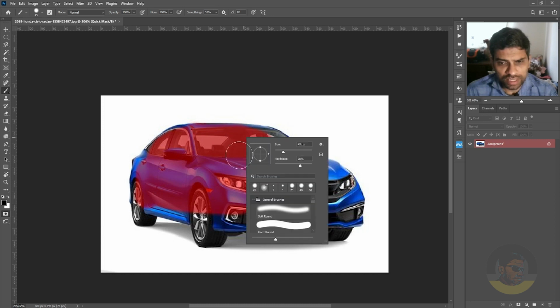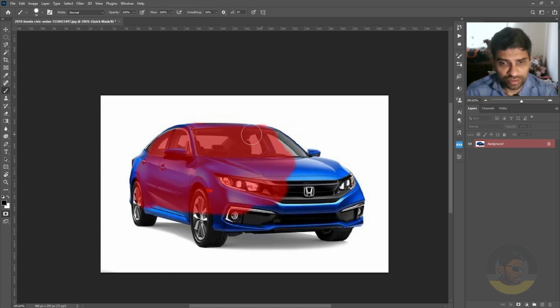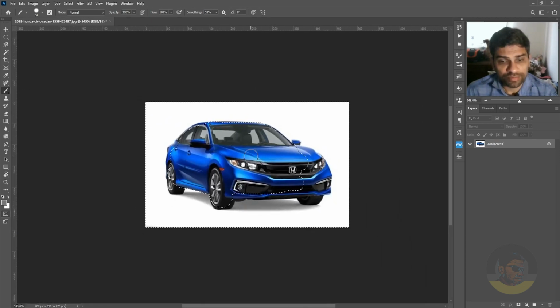You can always right click and adjust the hardness and brush size according to the situation, and when you are done, you can press the Q key once again to get out of the quick mask mode, which will show you how well you did.